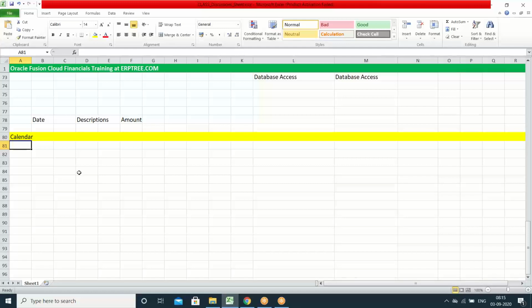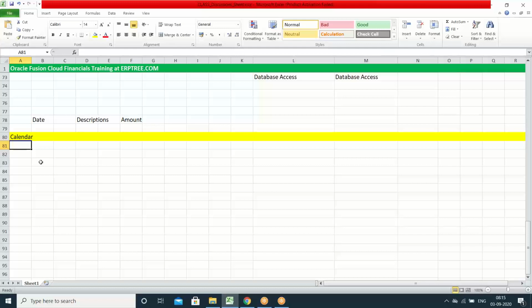Say, for example, we are going to do the implementation for one of the US clients or one of the US companies. Say we are going to implement Oracle Fusion Financials applications. If you are going to implement Oracle Fusion Financial application for one of the US clients, how to create the calendar? Or if you are going to implement for an Indian client, how to create the calendar?